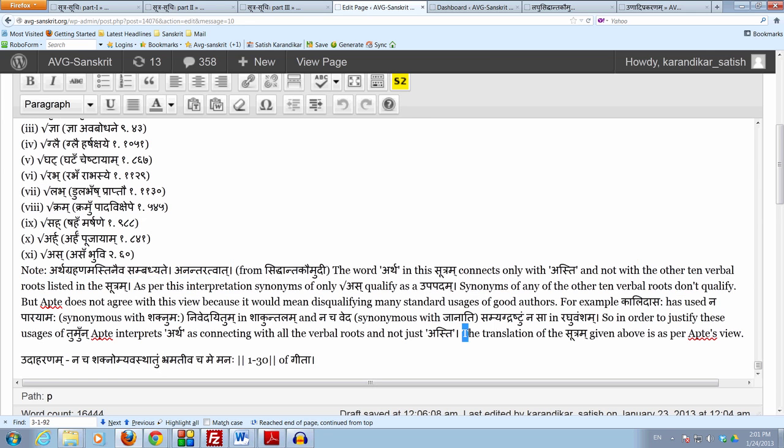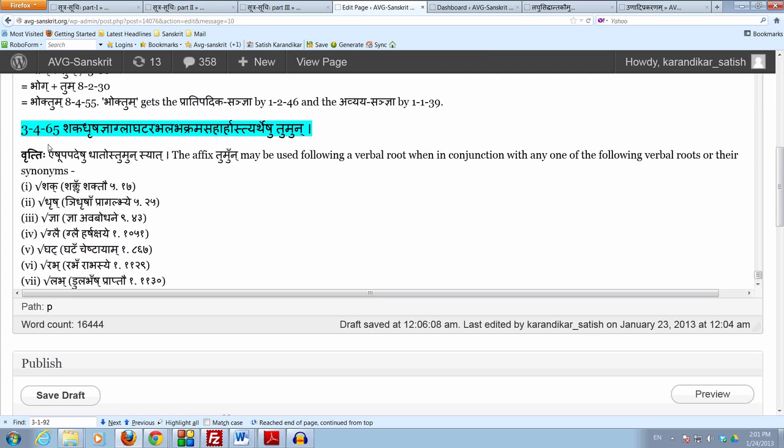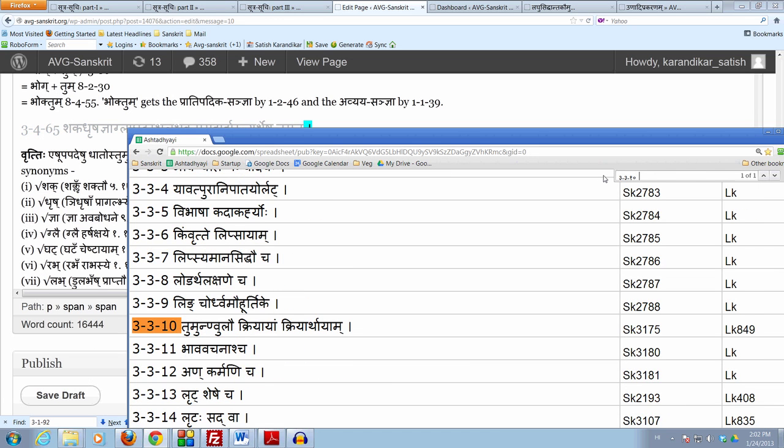We can just take one example here from the Bhagavad Gita in chapter 1 itself. There are many examples of this sutram in the Gita. This is actually a very important sutra. And also note one thing here, please, that there's no kriyartha kriya. It's not like we're having one action for the sake of another action. That is not there. So in all these instances, 3.3.10 would not work because there's no kriyartha kriya. So tumunvalau kriyayam kriyarthayam would not work. That's why we need this sutram in many places. So please make a note of this very important sutram.